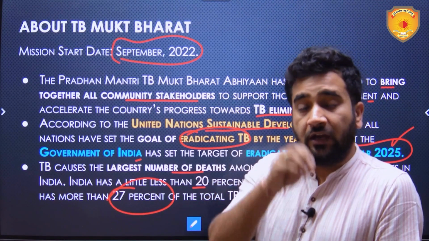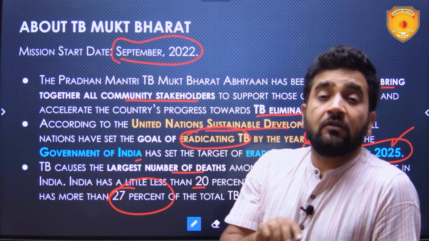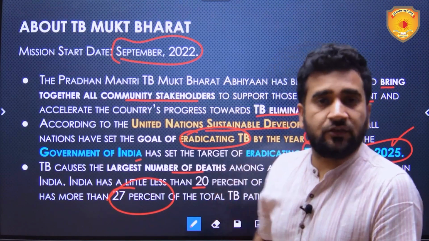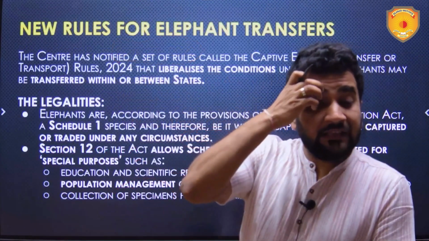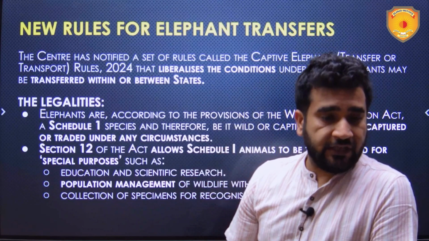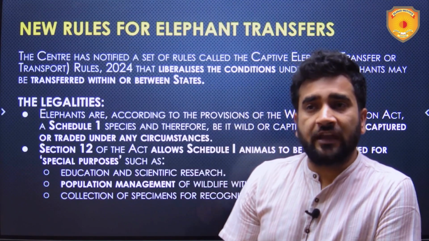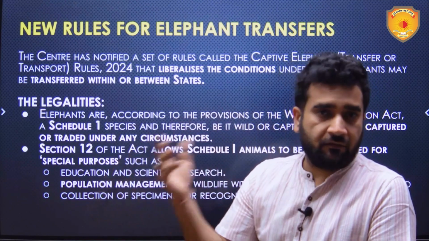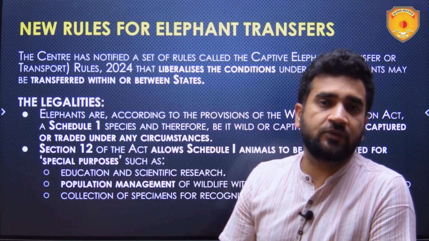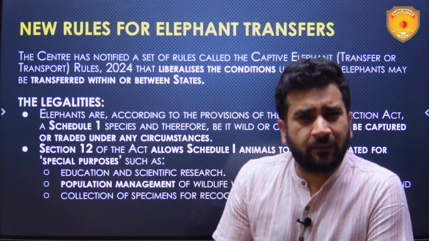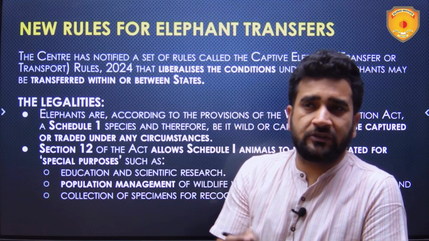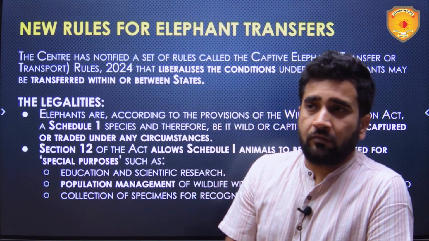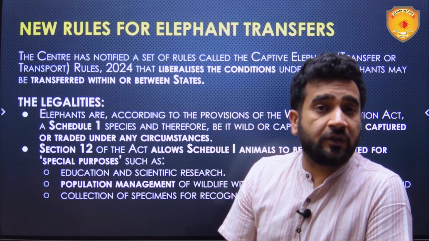We need to act in a coordinated way, and a multi-pronged strategy needs to be adopted. Next is new rules for elephant transfers. Now, elephants are animals which are there in the wild and which have also been captivated. They can be captivated for multiple reasons, like religious purposes, transporting, or forest management.